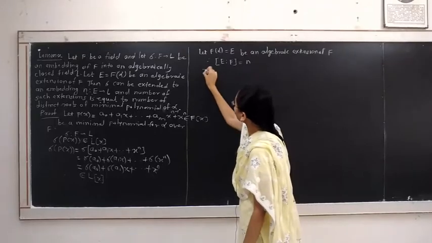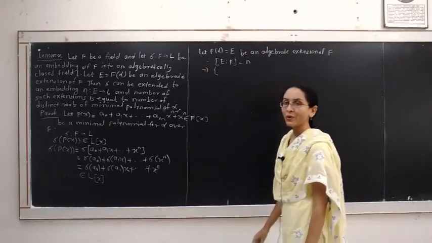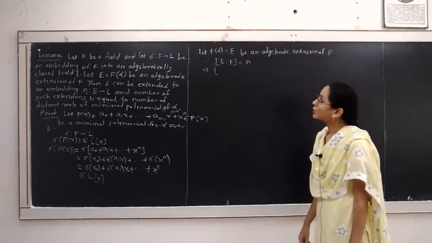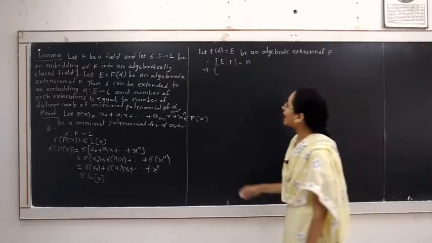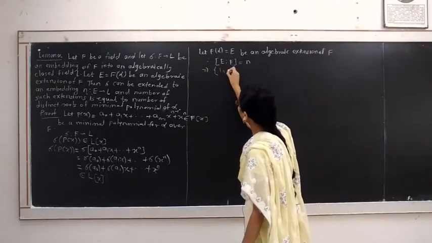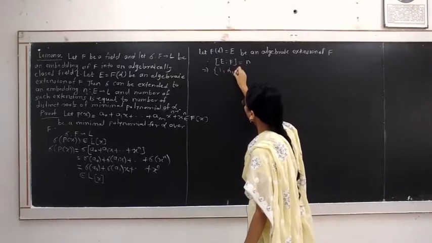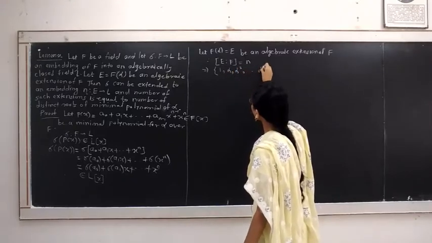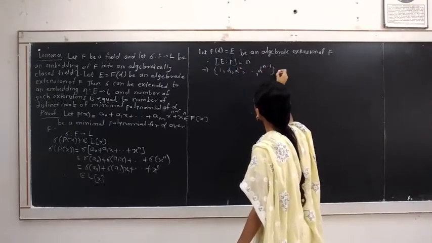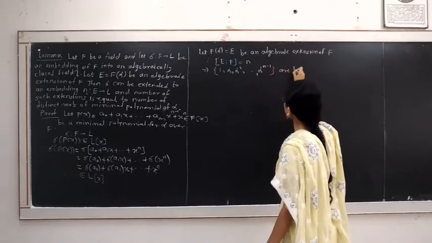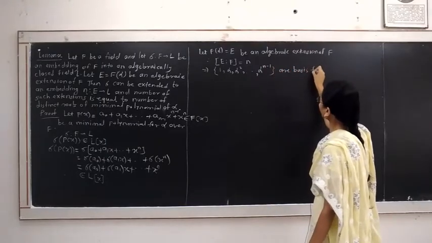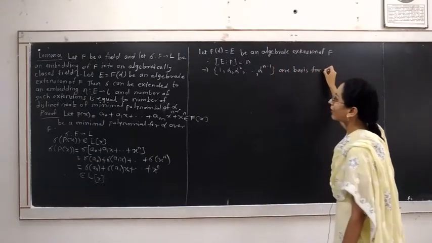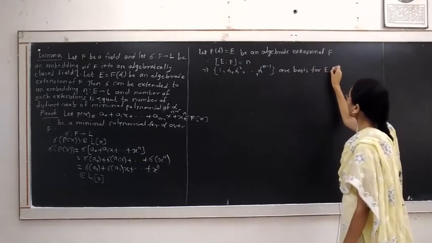This implies there are n basis elements for E as a vector space over F, and they are given by 1, alpha, alpha square, up to alpha raised to n minus 1. These are the basis for the field F of alpha, or the field E over F.